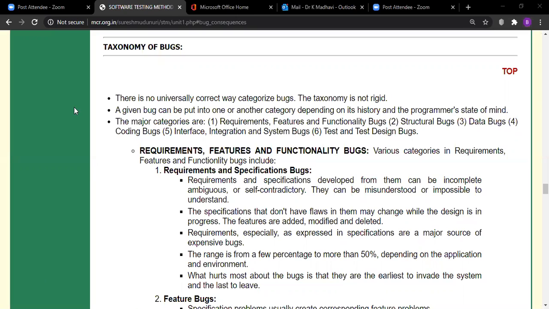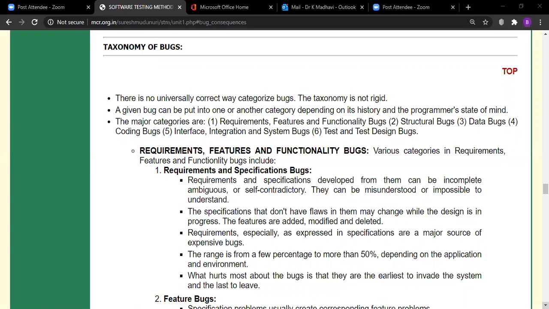There are 6 major categories. The first one is requirement, features and functionality bugs. The second category is structural bugs. The third category is data bugs. The fourth category is coding bugs. The fifth is interface, integration and system bugs. The sixth one is test and test design bugs. Let us discuss in detail, one by one, each category of bugs.